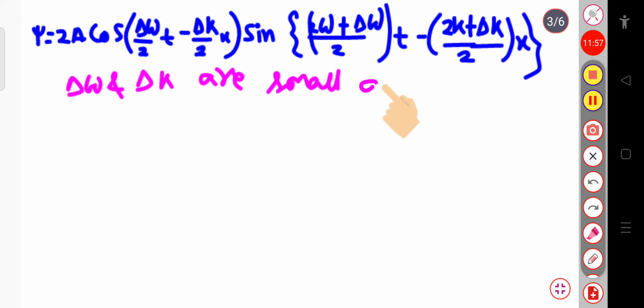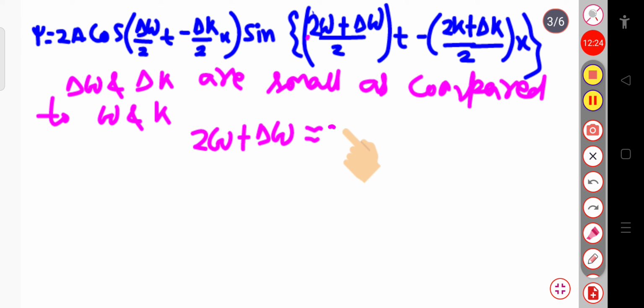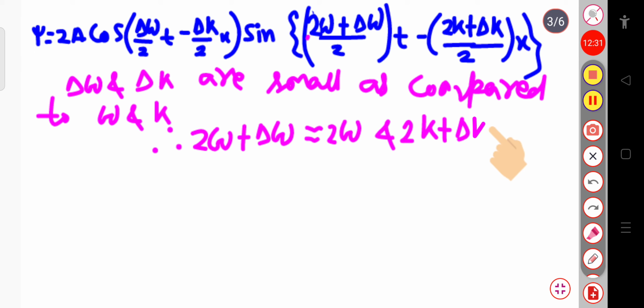So we can neglect them. In the term 2 omega plus delta omega, it will be nearly equal to 2 omega, and 2k plus delta k in the sine term can be nearly equal to 2k.